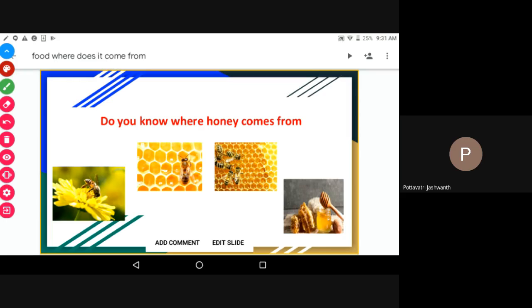On the beehive there is a yellow color, no? It's closed. That substance is called wax. Wax is a substance which is produced by the honeybee's body. Wax, we call it wax in Telugu. Wax is a substance which is produced by the honeybee's body.